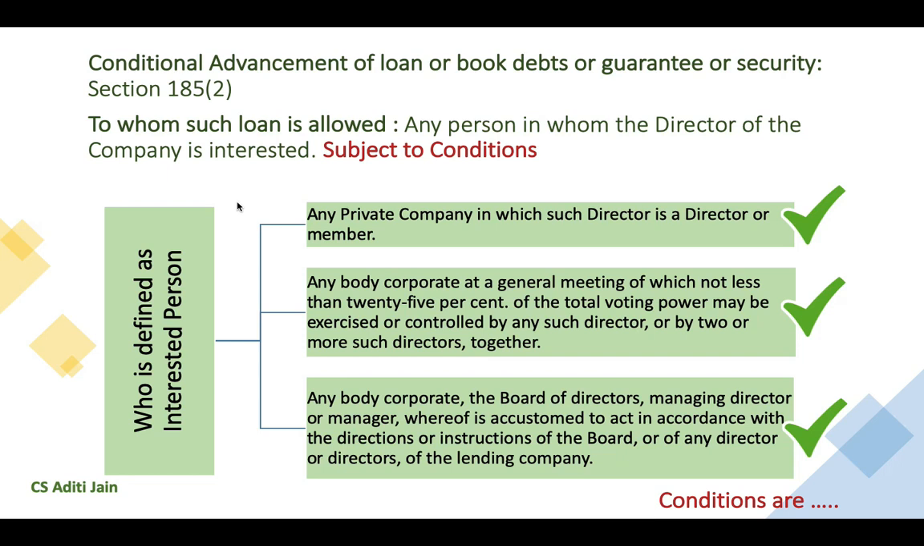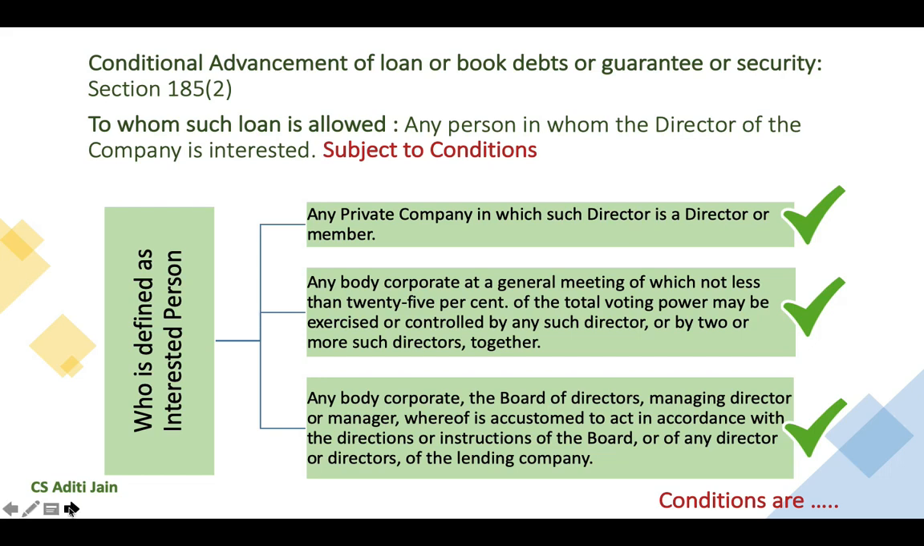Similarly, any body corporate whose board of directors, managing director or manager are accustomed to act in accordance with the directions or instructions of the board or any of the director or directors of the lending company. So if there is any body corporate whose board of directors is accustomed to act upon the directions or instructions of the director or directors of A Limited, it will be considered as interested person, and loans or book debts or guarantee or security can be advanced by A Limited to such body corporate.